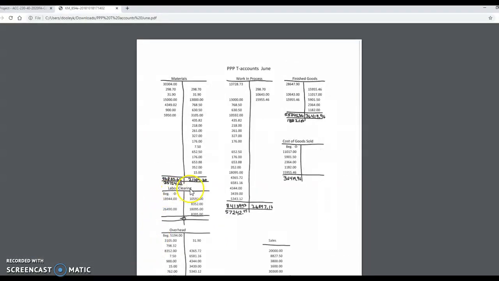So when you take a look at the labor clearing account, the beginning and ending balance of labor clearing is always 0. That's why the word clearing is there. It means we're going to clear out the account. Every time we debit something, we're going to immediately credit that same amount out. Okay? And so we always come back to 0. So here's the $18,944 that we debited to labor clearing.